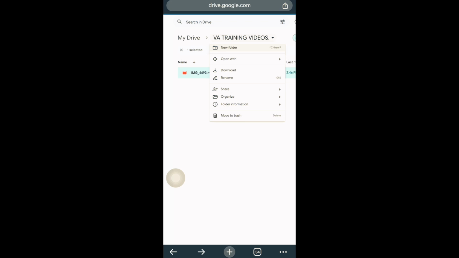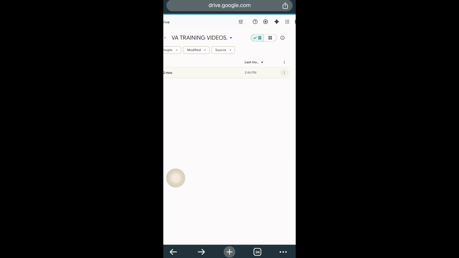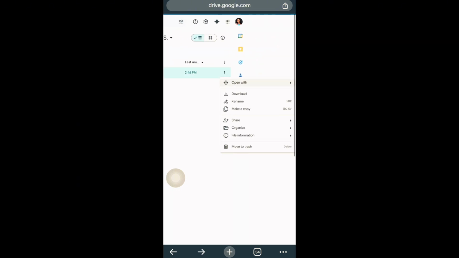But if I don't want to move the entire folder, and I want to move just a file or a video in this folder, I will just click here and move that particular file to trash. That is how moving to trash works.